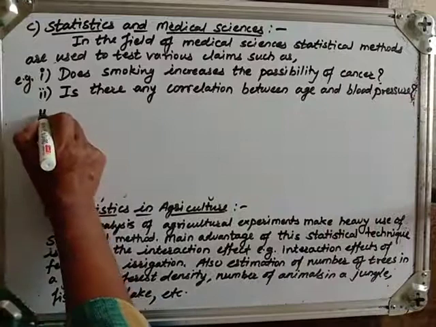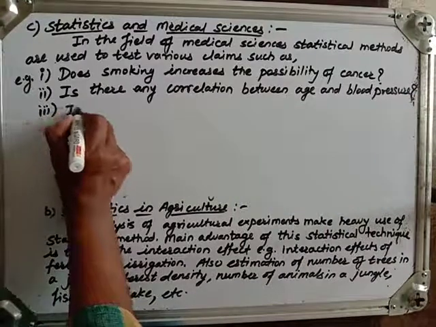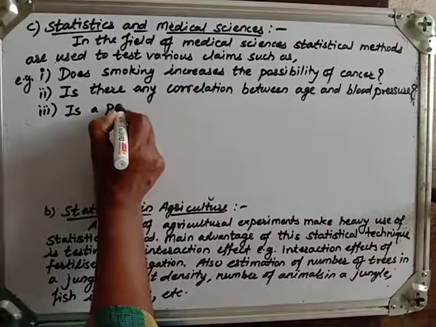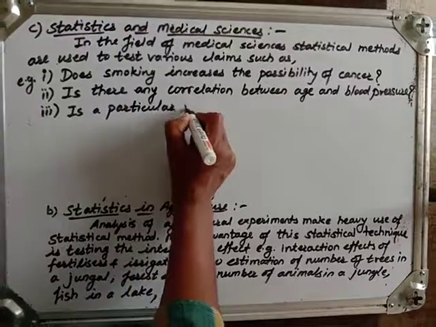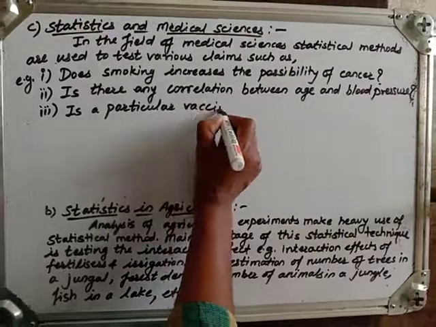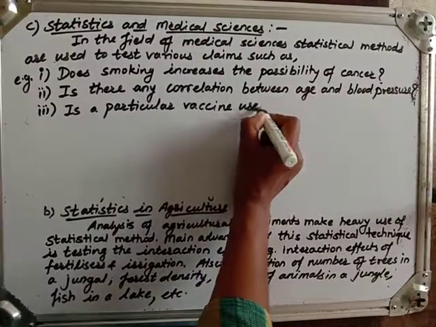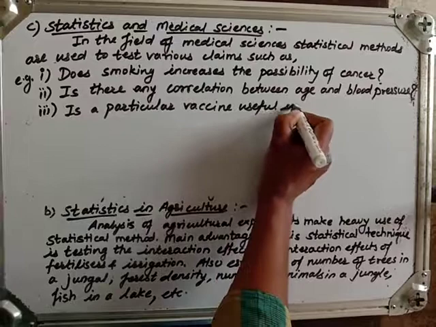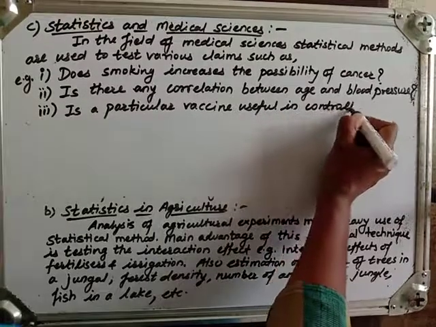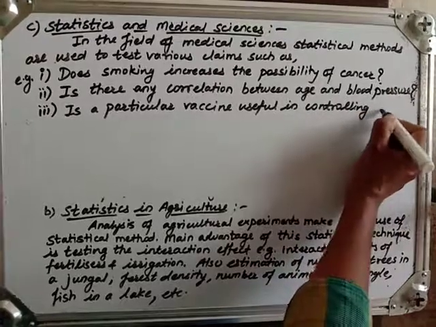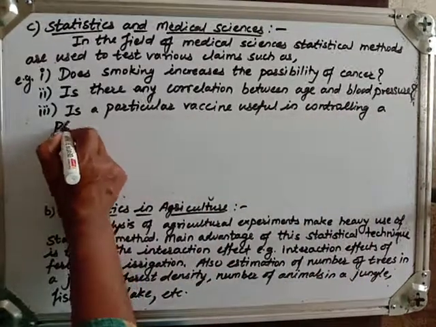Then the third one, is a particular vaccine useful in controlling a particular disease.